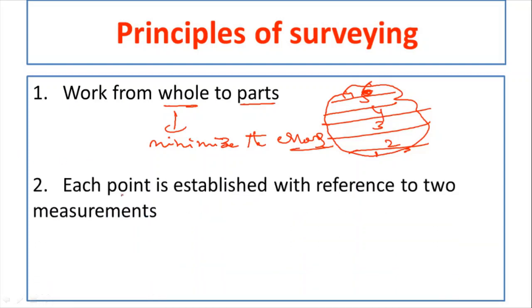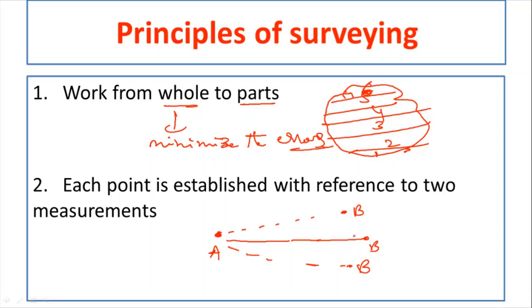Then second principle of the surveying is each point is established with reference to two measurements. Suppose now you have a point A here, and I am asking you to establish another point B. The point B has to be established at a distance of 10 meters from A. Then one person will establish point B here, another person will establish point B here, another person will establish point B here. Now the thing is, all these points are located at 10 meters only.